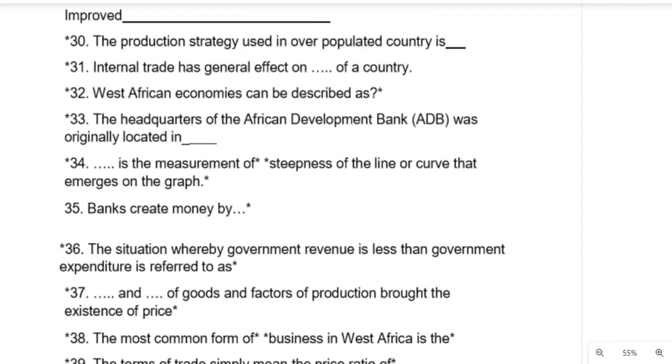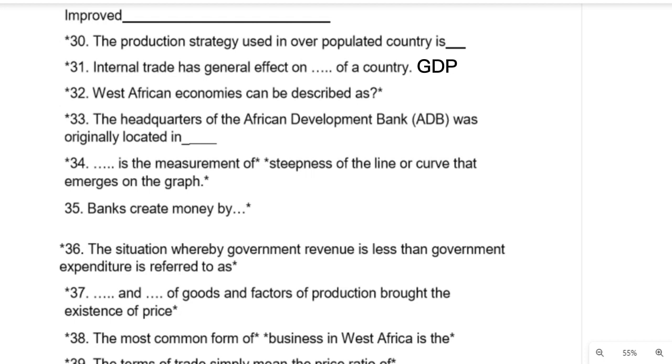Question number 31. Internal trade has general effect on dash of a country. The internal trade has general effect on what part of the country's economy? On the country's GDP. And what is the GDP? It has general effect on the country's gross domestic product. And what is a country's gross domestic product?